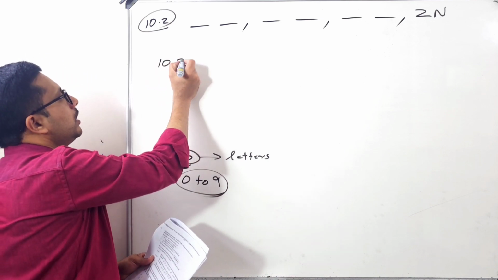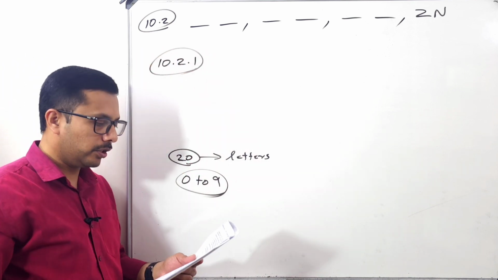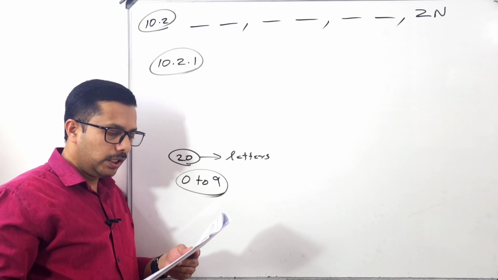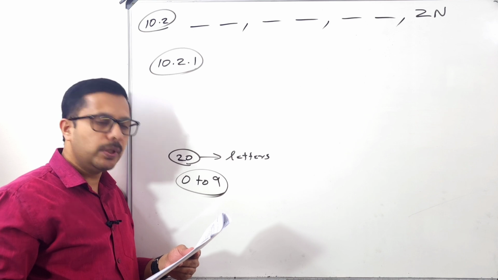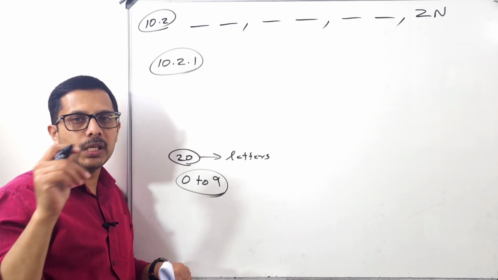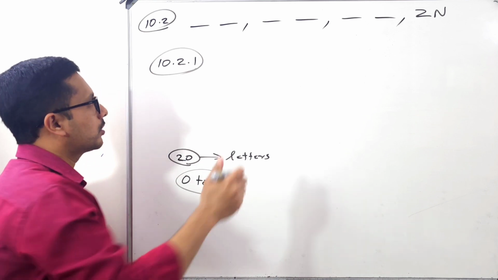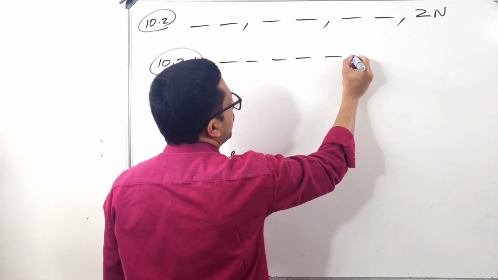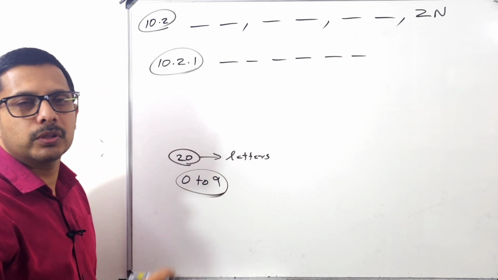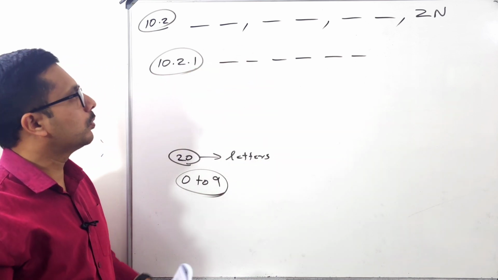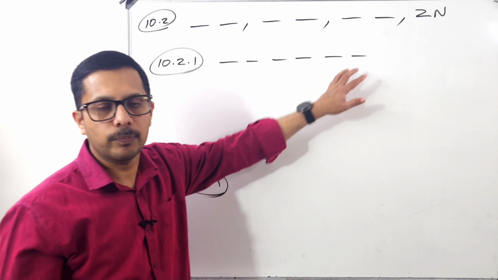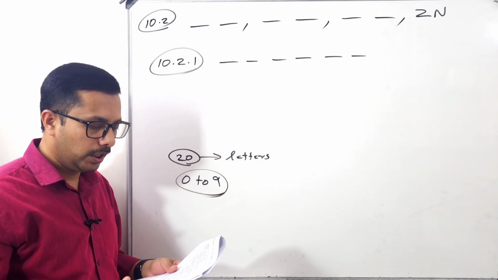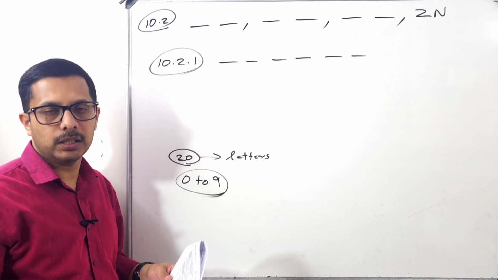Okay, now what is the first question? 10.2.1. If these conditions satisfy, they are asking you, first question, how many different number plates can be made if the letters and the digits may be repeated? That one may be repeated. That is very important. So letter, number, letter. Okay, so look at that question. How many different number plates can be made if the letters and digits may be repeated?